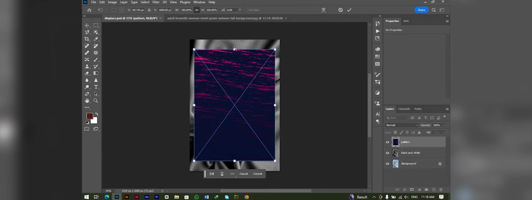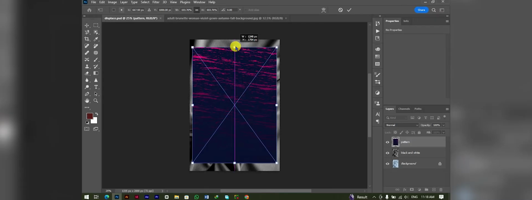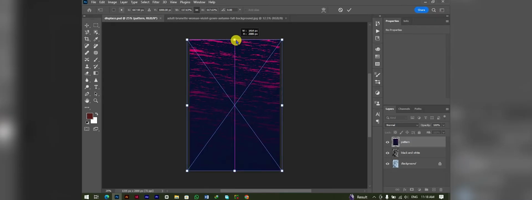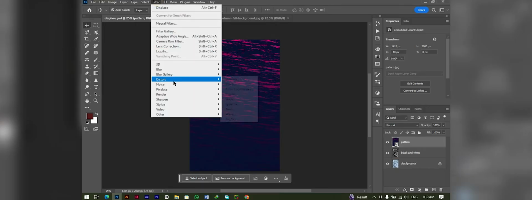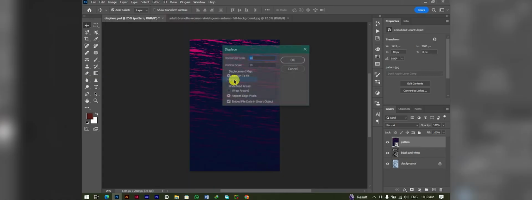While holding the Alt key, scale the pattern so that it will cover the whole photograph, and hit that check mark to apply the changes. So here is our pattern layer. With the pattern layer selected, go to Filter, Distort, and Displace.